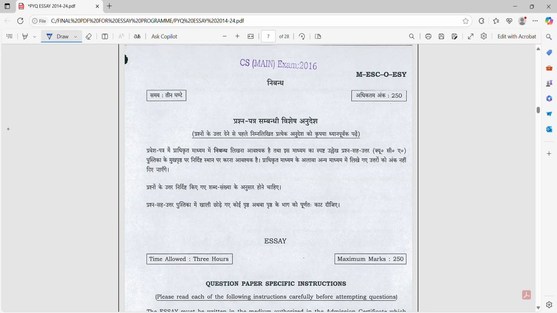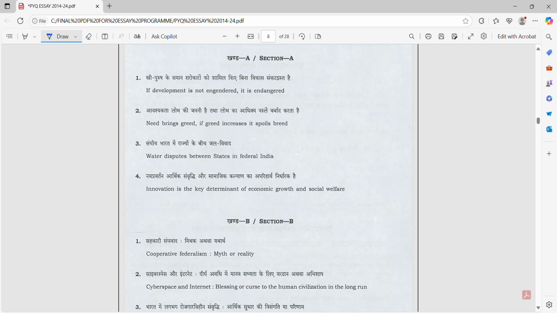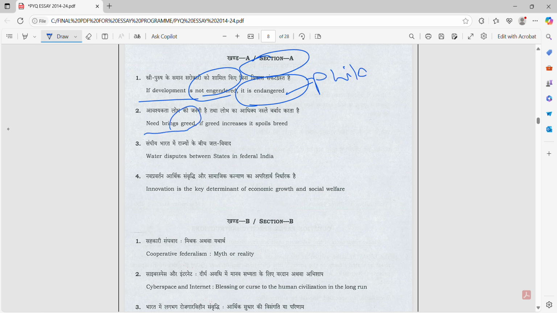Look at the 2016 paper. Section 1: if development is not engendered, it is endangered. It is a philosophical essay or quotation. Need brings greed, if greed increases it spoils the breed. Okay, this is also a philosophical topic. Water dispute between the states is federal in India.